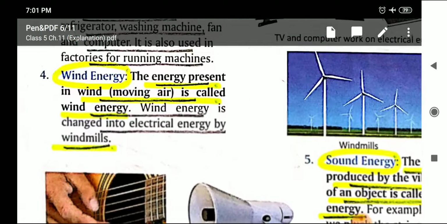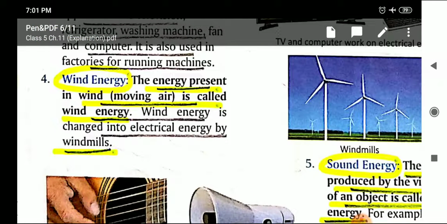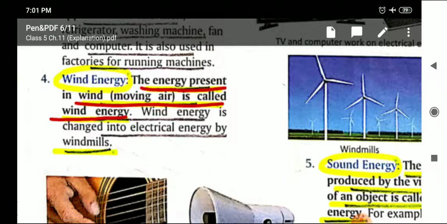Now the 4th type of energy is wind energy. The next is wind energy. Now what is wind? The moving air is called wind. So the energy present in the wind, that is the moving air, is called wind energy. And the wind energy is changed into electrical energy by windmills.